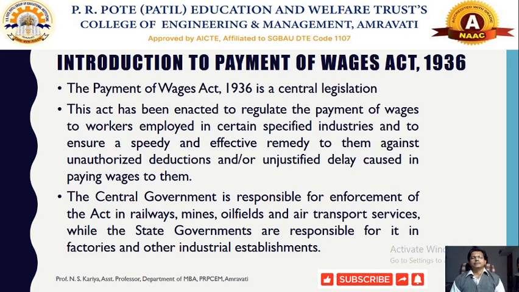When we are talking about this Payment of Wages Act, the central authority would be the central government, which is primarily responsible for enforcement of this act in railways, mines, oil fields, air transport services, and other related industries. Primarily these industries are under the control of the central government, and all other factories and industrial establishments residing in the areas of the state will be taken care of by the state government.